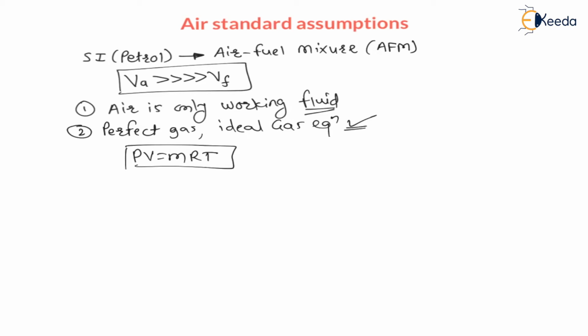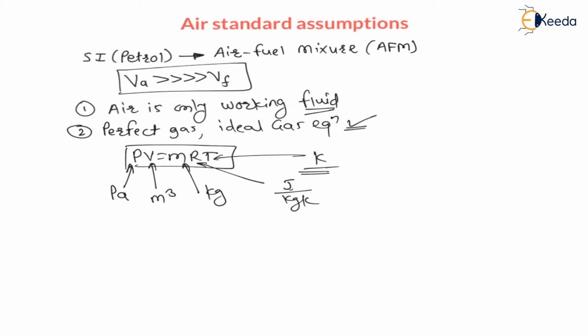This equation is valid, where P is absolute pressure in Pascal, V is volume in meter cube, M is mass in kg, R is gas constant in kilojoule per kg Kelvin, or joule per kg Kelvin, and T is temperature in Kelvin, right? This is the ideal gas equation. Hence all the ideal gas equations are valid, as we are assuming it is a perfect gas, right?